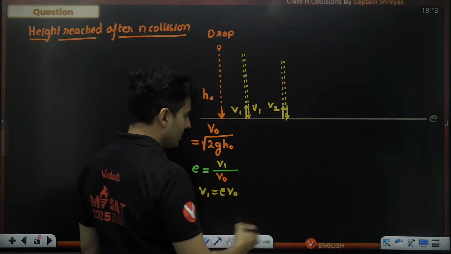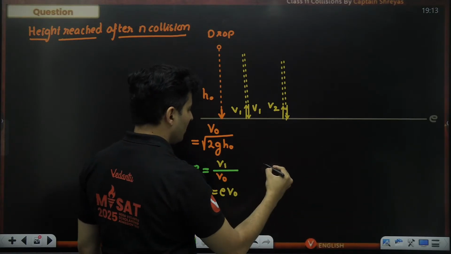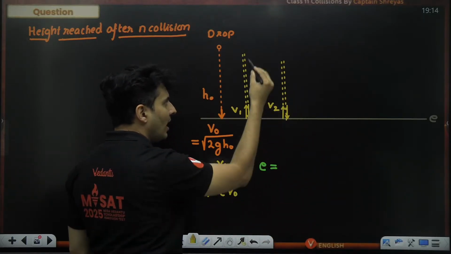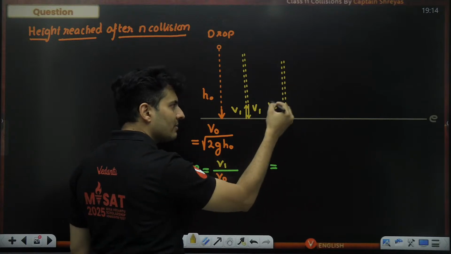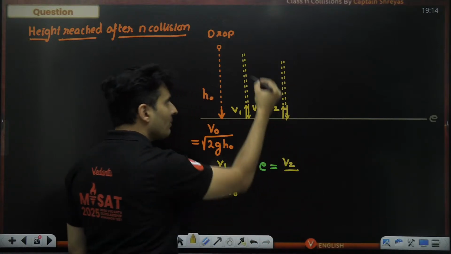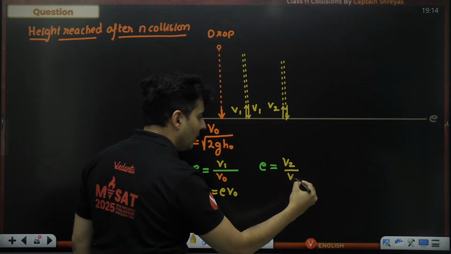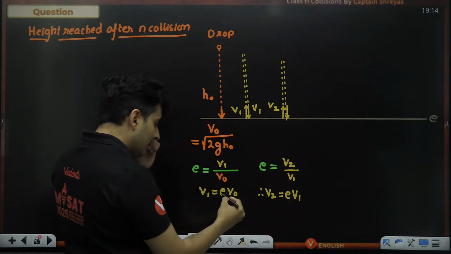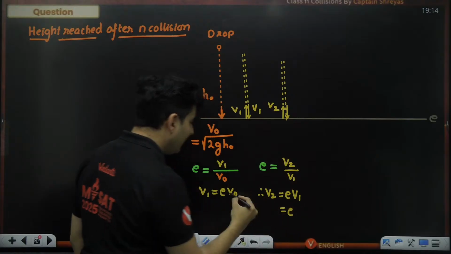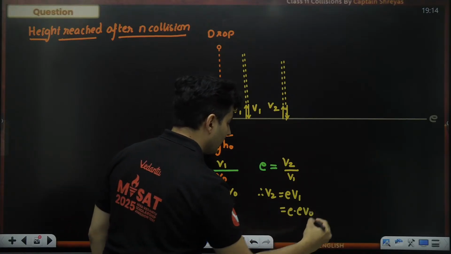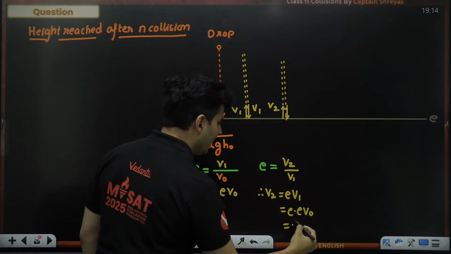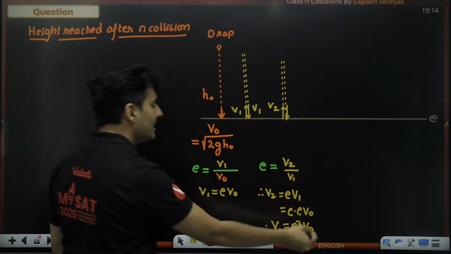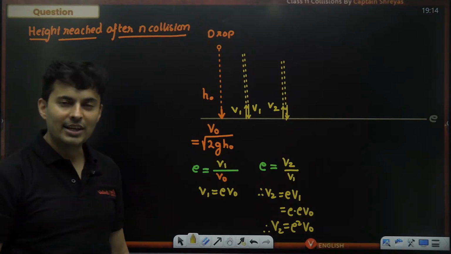Now again, if I use the knowledge of restitution, what will I get? This e will be speed of separation over speed of approach. So after collision, the ball separates with a speed of v2, but it approaches the ground with a speed of v1. Therefore, v2 will be e times v1, but v1 is e times v0. So therefore, v2 will be e square times v0.